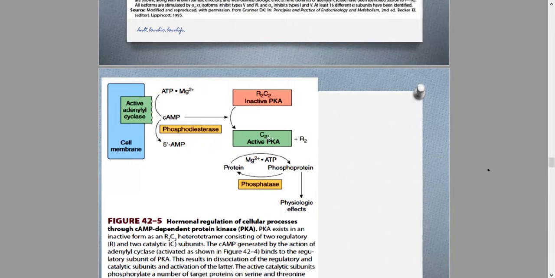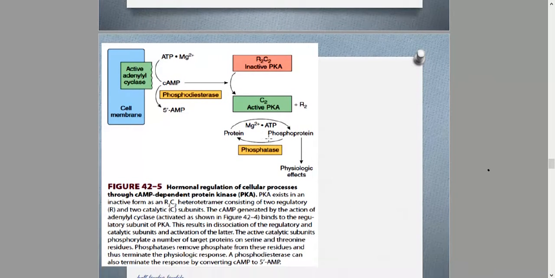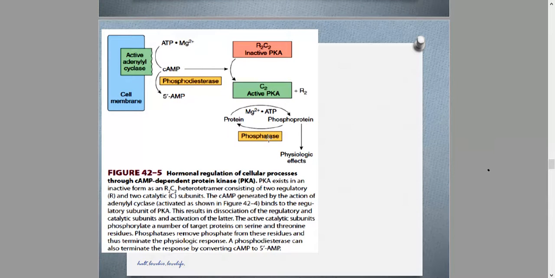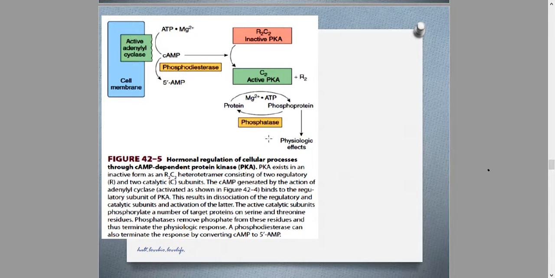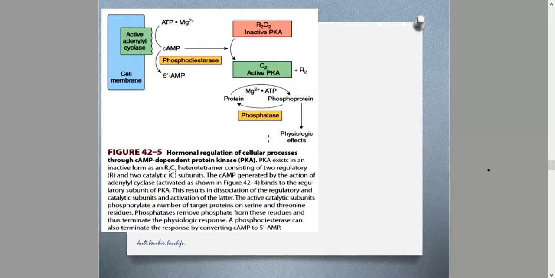All right, let's examine a particular example, okay, of hormonal regulation by means of secondary messengers. So for our example, we are going to talk about how cyclic adenosine monophosphate actually influences physiologic effects by a certain hormone. Okay. Now, for this case, we are seeing that cyclic adenosine monophosphate (cAMP) is produced once the effector adenyl cyclase is activated by the G protein.